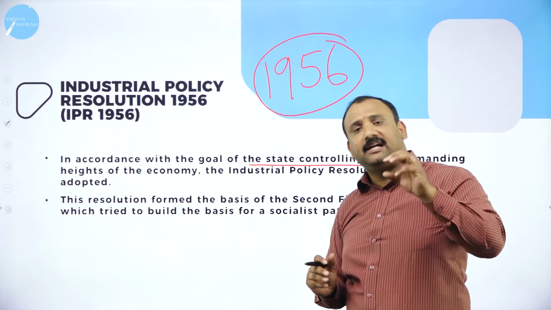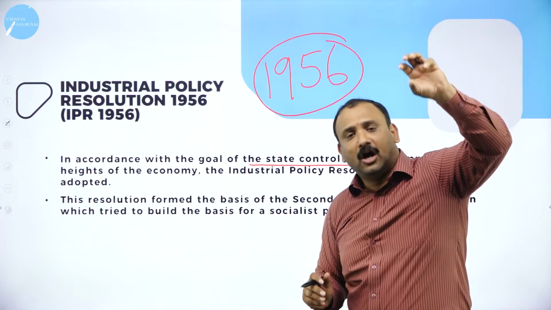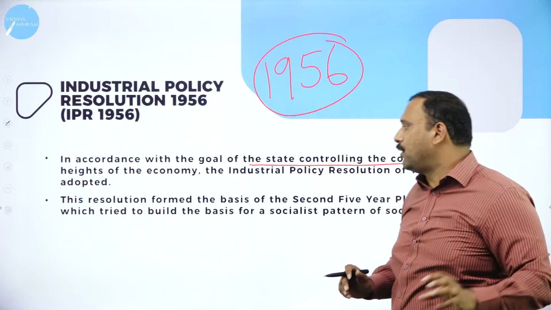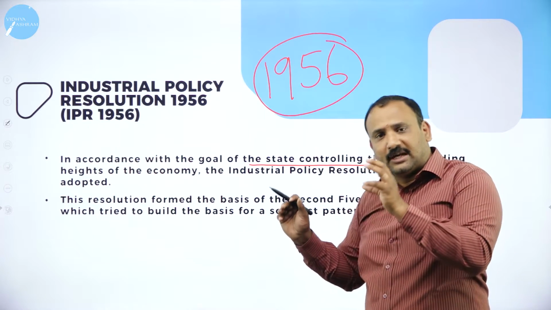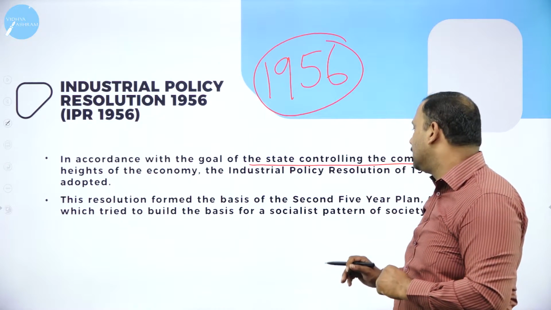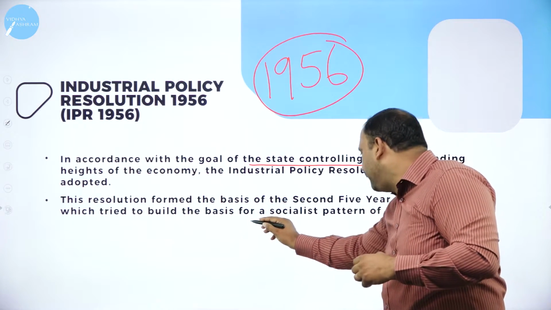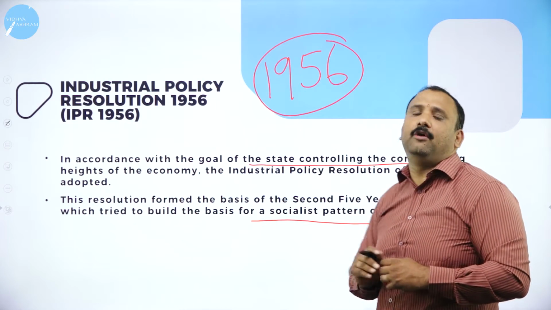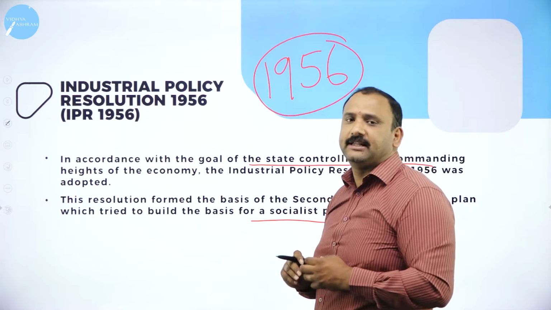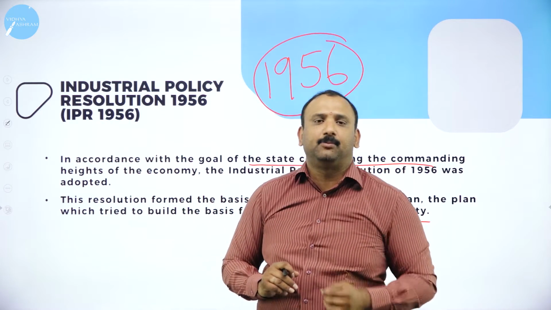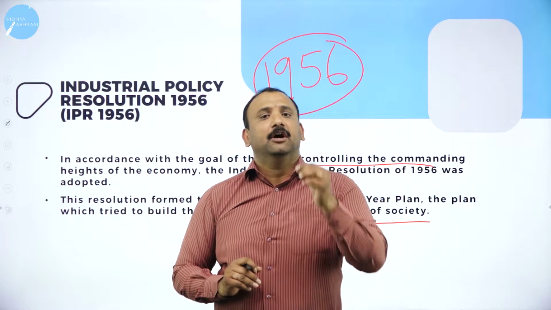When the government started establishing state-owned corporations, we brought in this policy. The resolution adopted by the government was to build industries on the basis of a socialist pattern of society, which means the government started building industries and promoting public sector companies for the benefit of all.